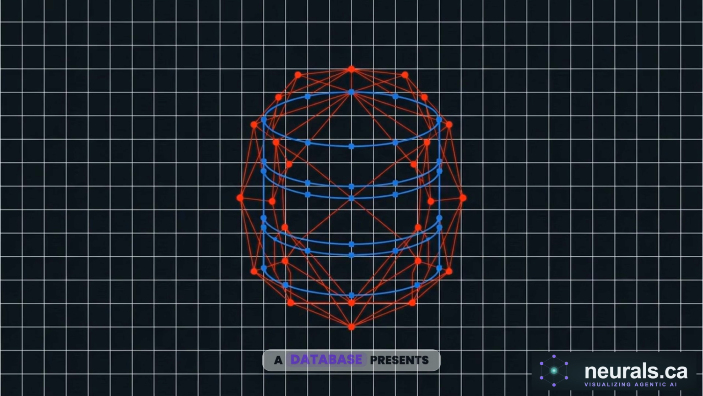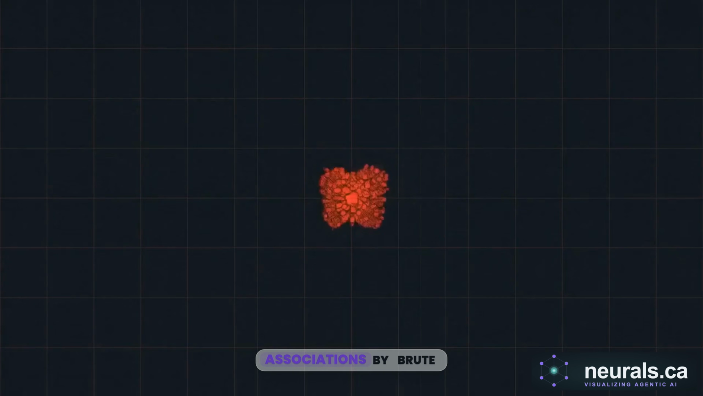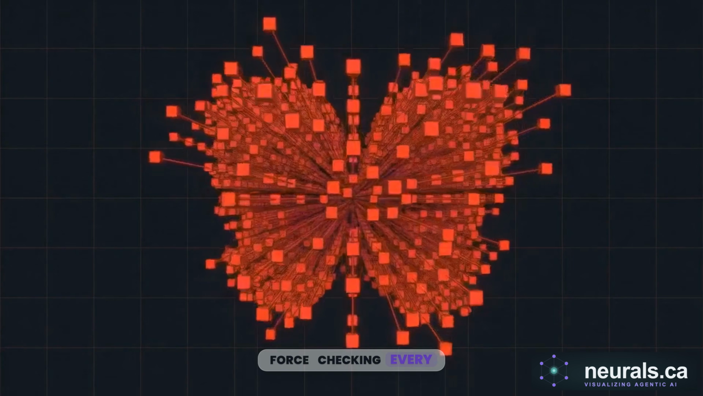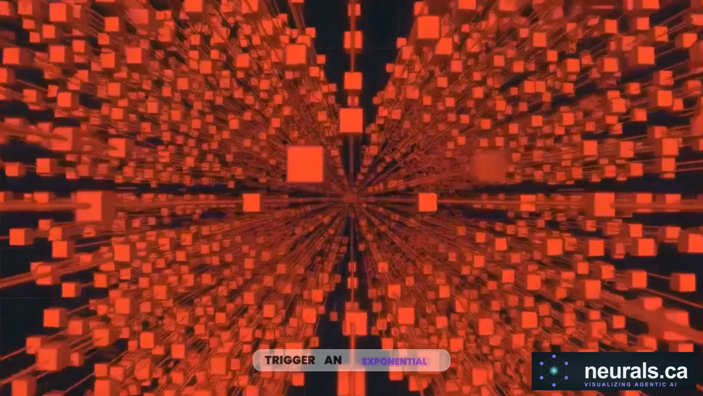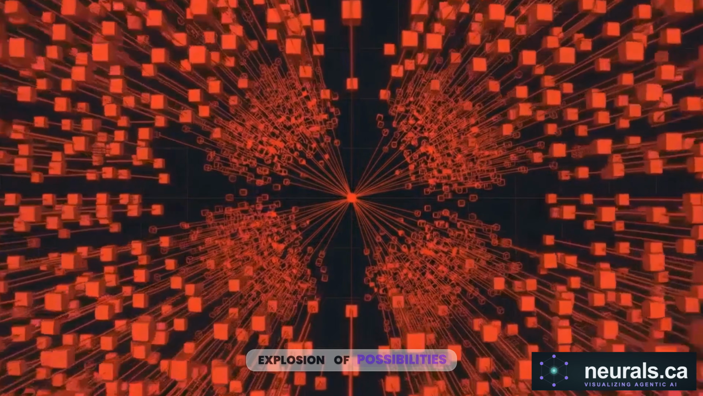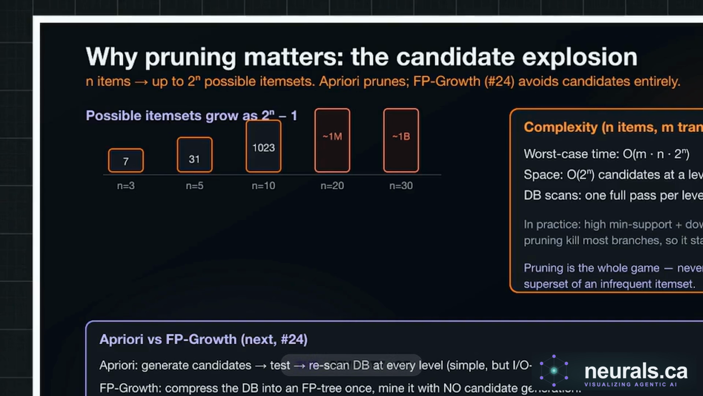Extracting these patterns from a database presents an immediate mathematical trap. If you try to find associations by brute force, checking every possible combination of items against every historical receipt, you trigger an exponential explosion of possibilities. This chart shows the severity of that candidate explosion.